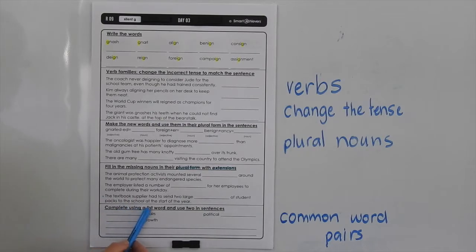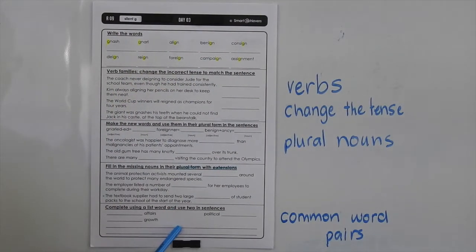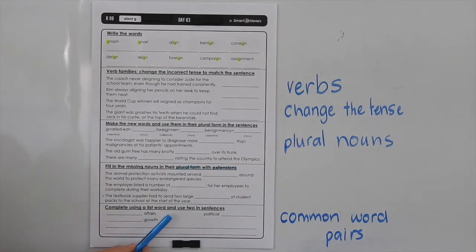Now complete using a list word and use 2 in sentences. So we're looking for common word pairs here. You're going to use your list words of course and then write 2 of those words in one sentence, or you could write 2 sentences if you need to down the bottom. But we just want to make sure that you know the meaning of that pair and that you're able to use it in a sentence that makes sense.